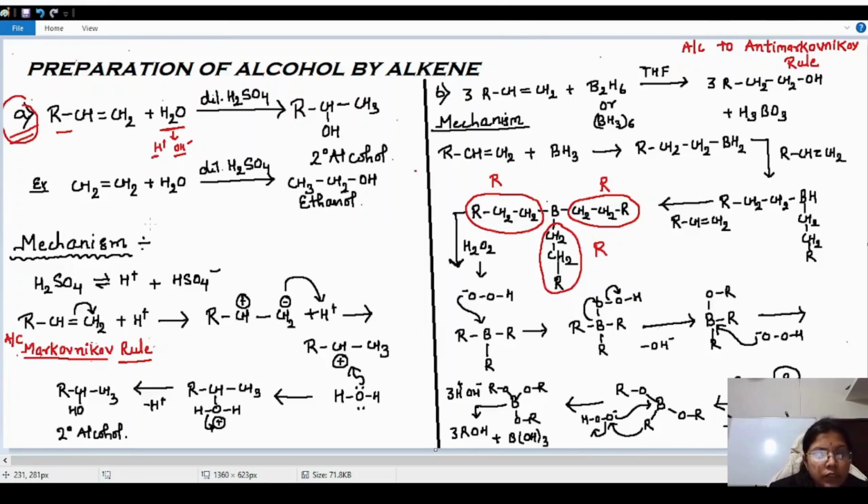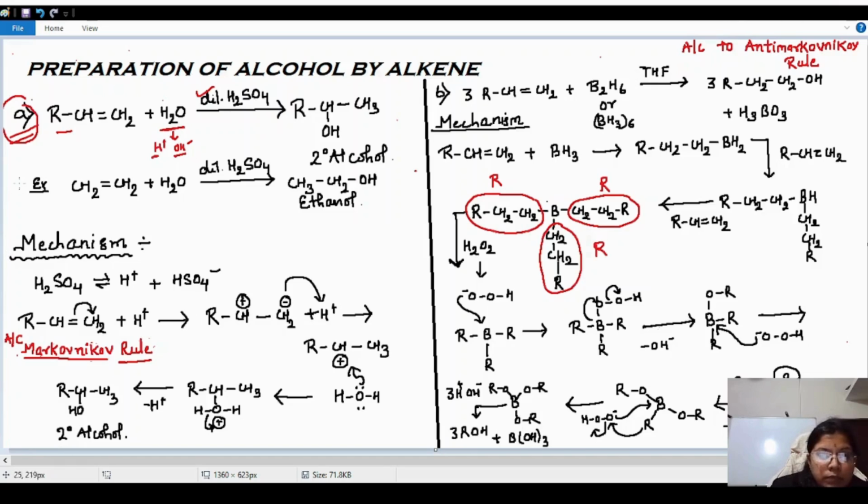First of all, three things we have to keep in mind. What is the meaning of hydration? Hydration means addition of water. Second, we are using a diluted H2SO4. Why are we using diluted H2SO4? We are using H2SO4 as a catalyst, because only in the presence of a catalyst will the reaction proceed.